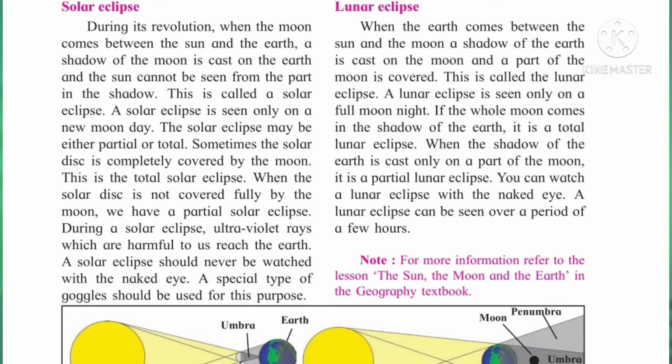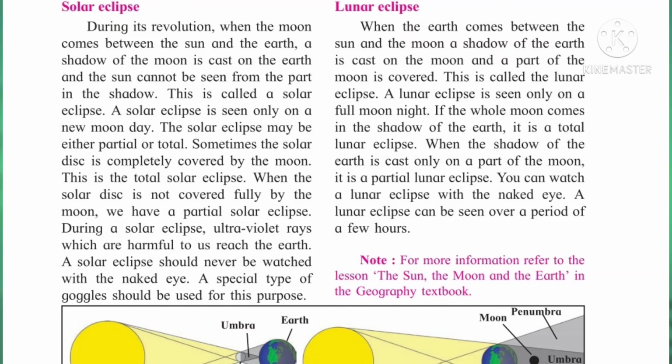Now what is the note? For more information, refer to the lesson The Sun, the Moon and the Earth in the geography textbook. I think you have already studied these parts in your geography lesson. So that is eclipses and their types.